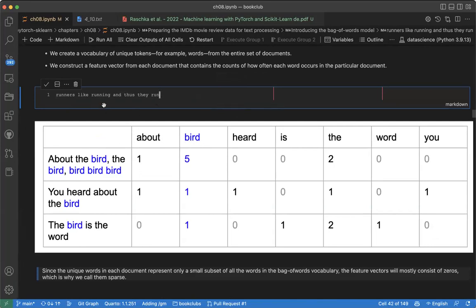This means that with this kind of sentence, running will be a unique word and run will be a unique word. But running and run are one word. We need a way to change running to its base term, and that is what we call, what do you call it? Stemming. Stemming and lemmatization.